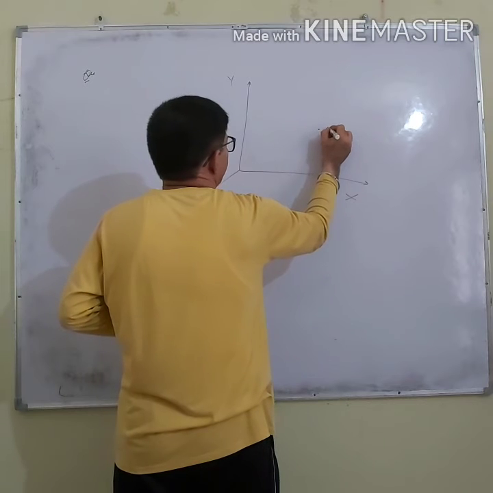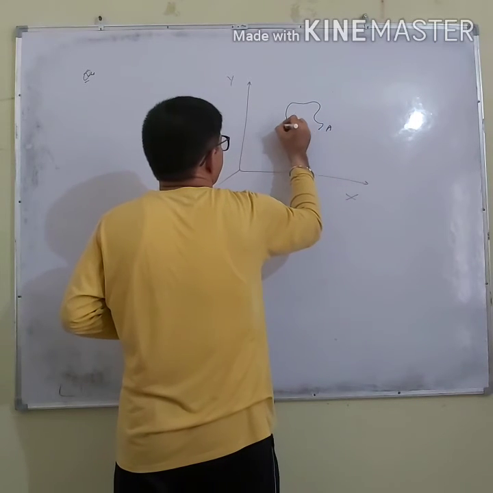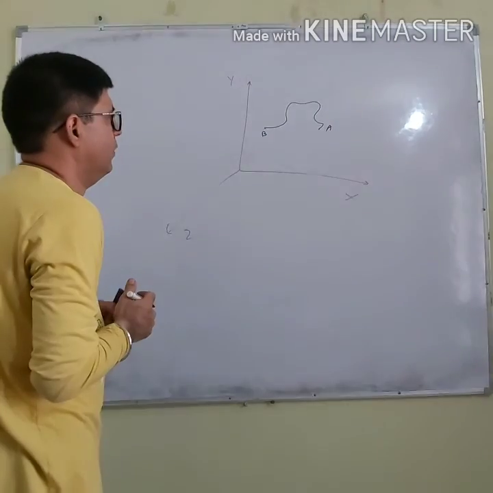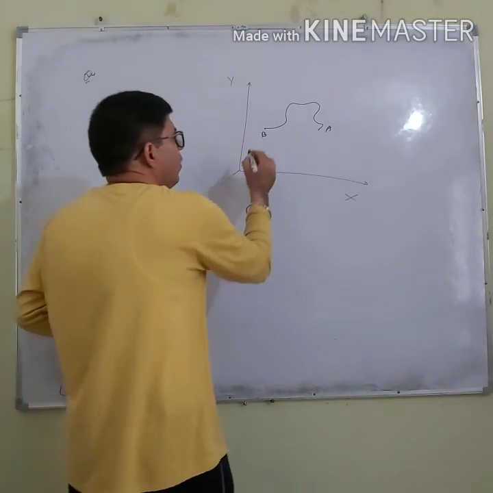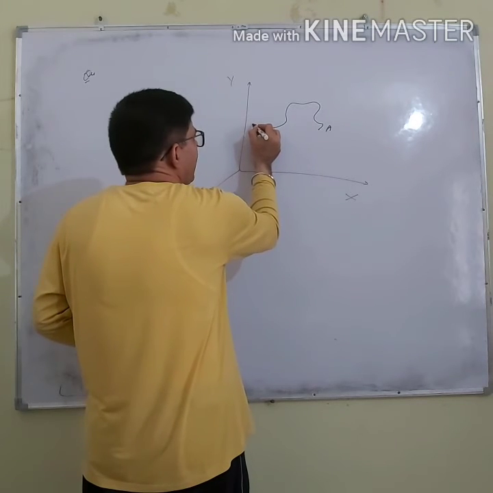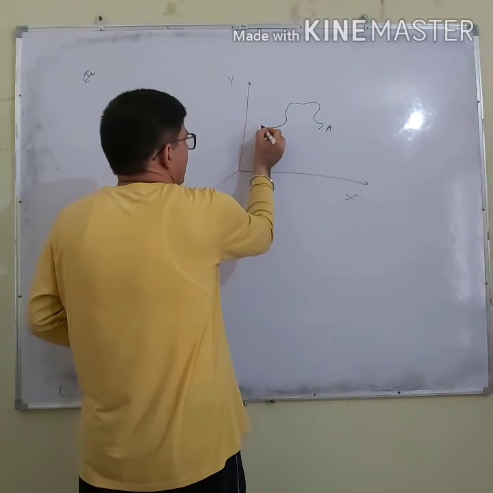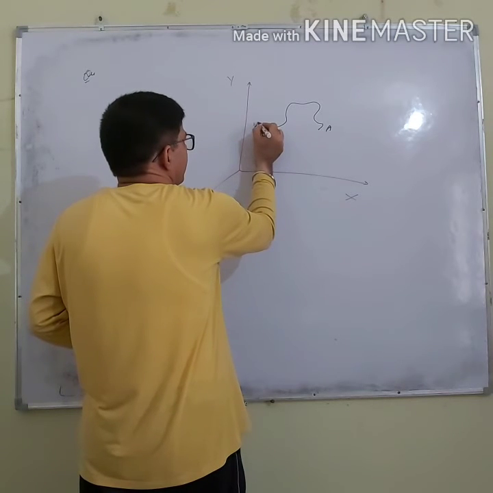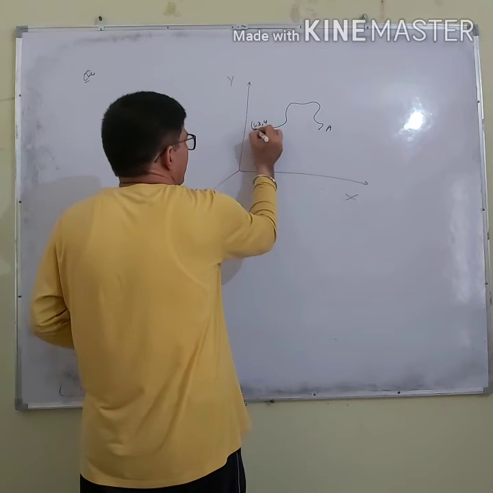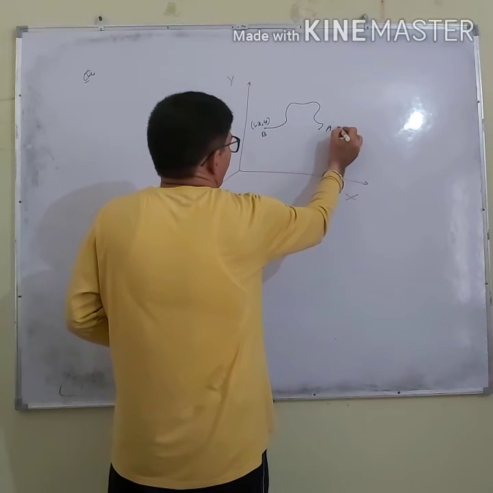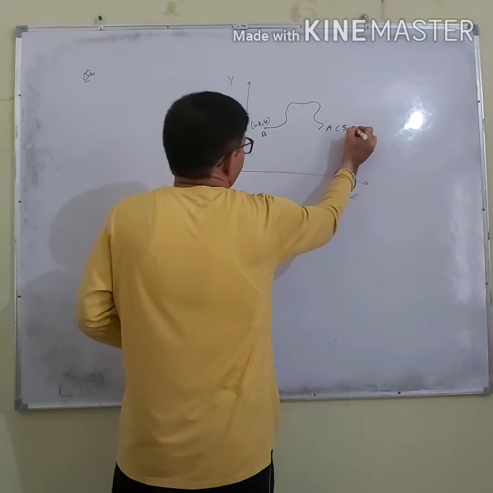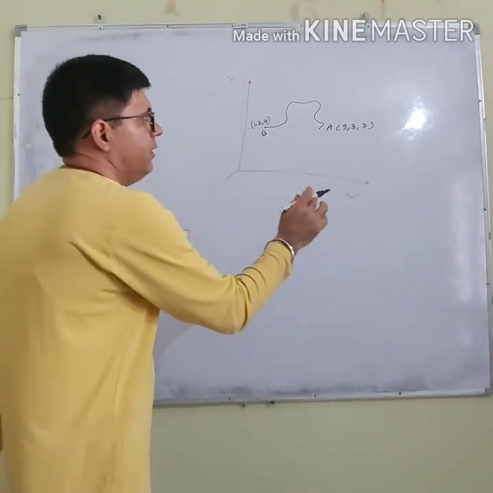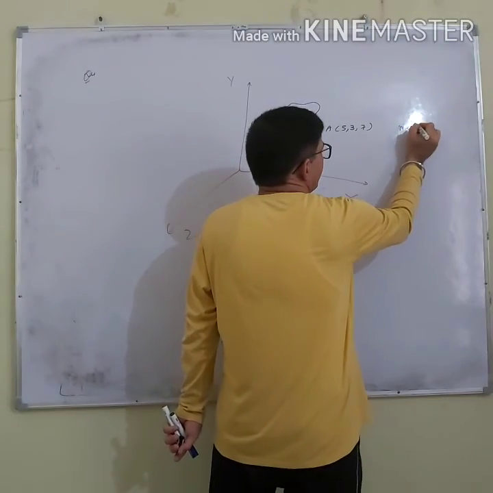Let us say I am given point A, and this is point B. The coordinates of point B are 1, 3, 4 and the coordinates of point A are 5, 3, 7, and they are all in meter.